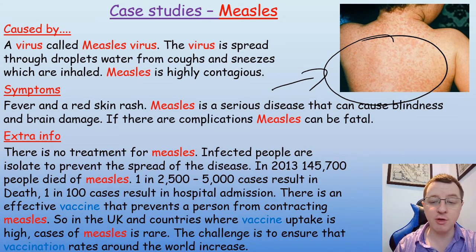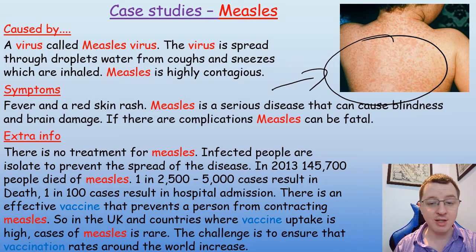In 2013, 145,700 people died of measles. 1 in 2,500 to about 1 in 5,000 cases will result in death. 1 in 100 cases will result in hospital admission. But there is an effective vaccine that prevents a person from contracting measles. So in the UK and countries where vaccine uptake is very high, cases of measles fortunately are rare.